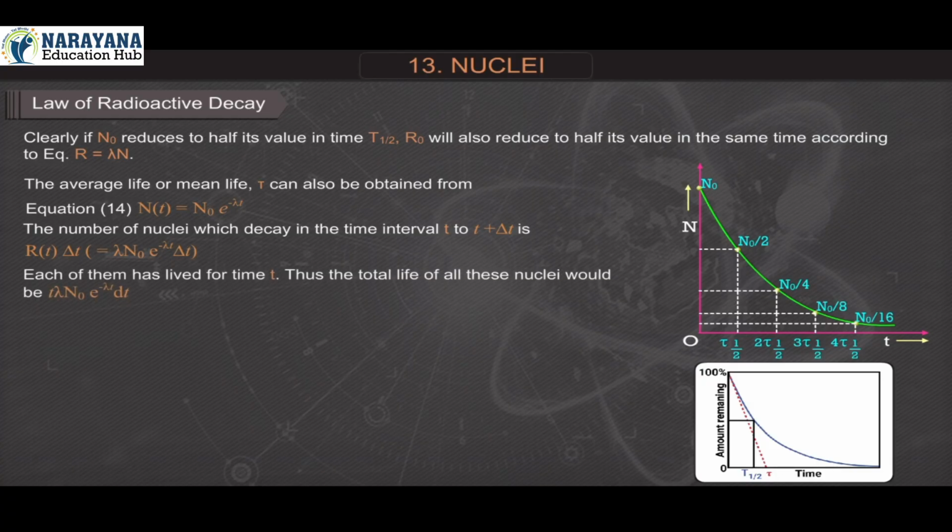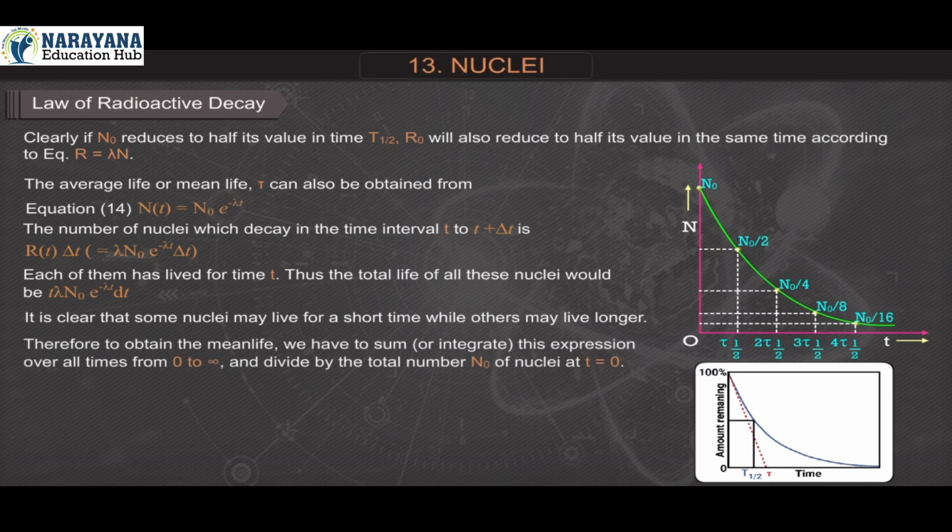Each of them has lived for time t. Thus, the total life of all these nuclei would be t into lambda N0 e raised to minus lambda t into delta t. It is clear that some nuclei may live for a short time while others may live longer. Therefore, to obtain the mean life, we have to sum or integrate this expression over all times from 0 to infinity and divide by the total number N0 of nuclei at t equal to 0.